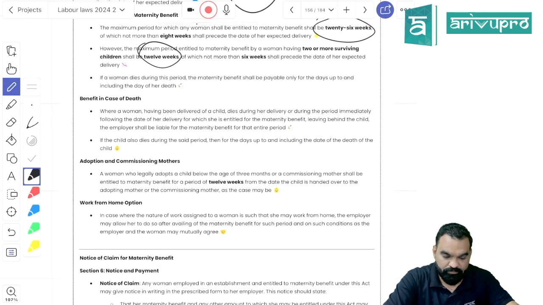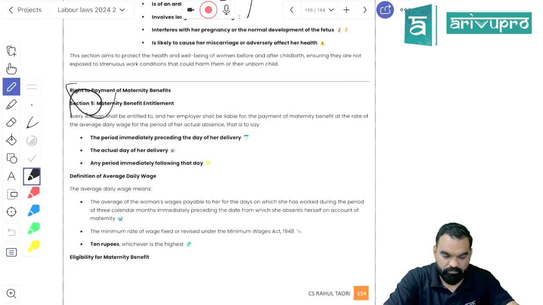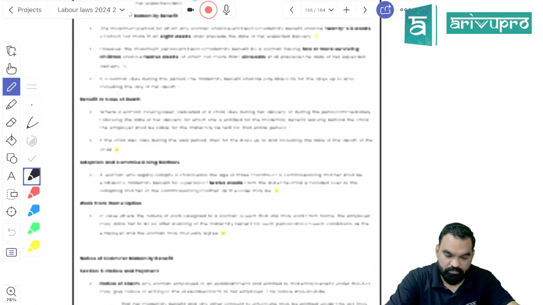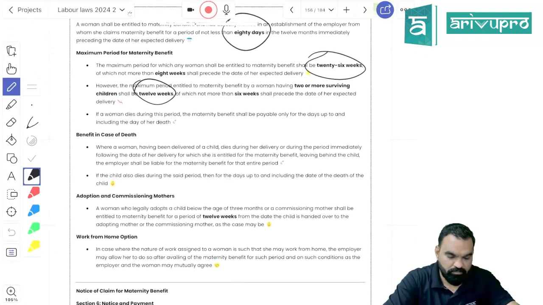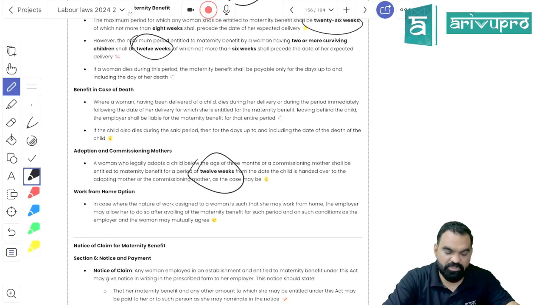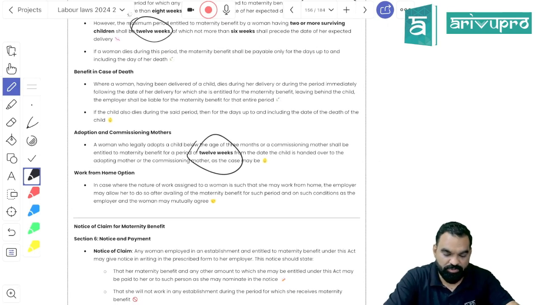Okay, just a minute. I told you adopting mother and commissioning mother are going to get 12 weeks of leave. The adopting mother should adopt a child where the age of the child is less than 3 months, then only she would be entitled to the benefit, right?